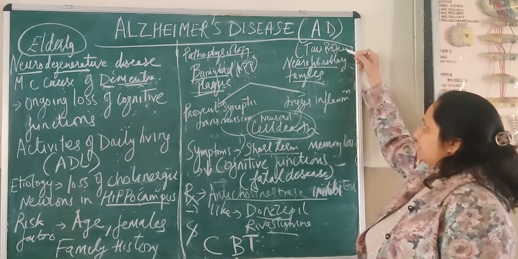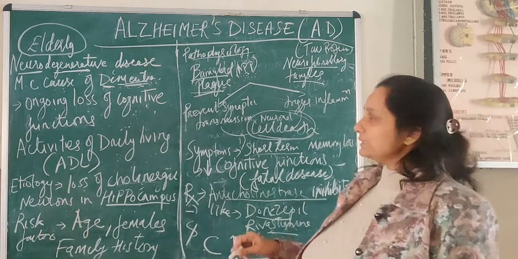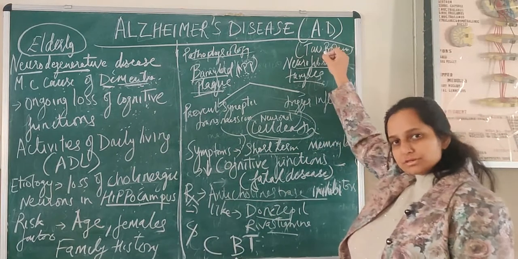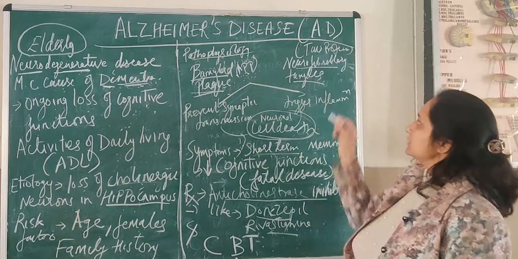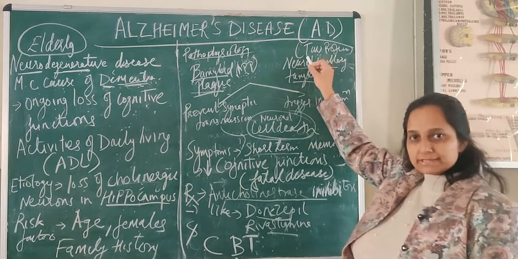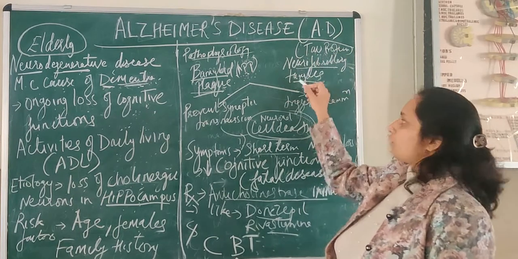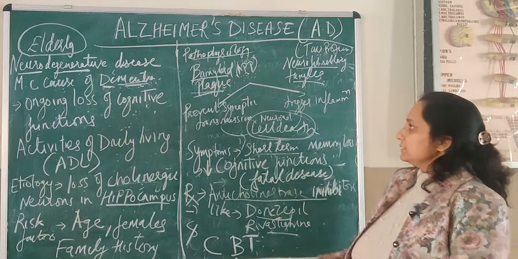There is another protein, tau protein, which is bound to the cytoskeleton of the neuron, and it helps in transport of nutrients to the neurons. Now in this condition, there is detachment of tau protein from the cytoskeleton and it aggregates with other tau proteins to form these neurofibrillary tangles.